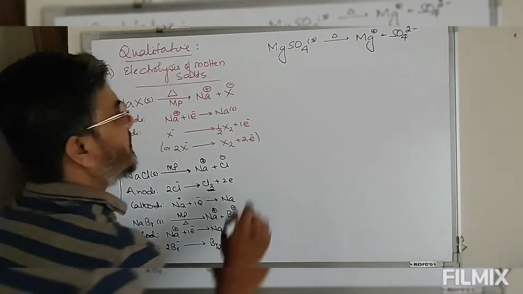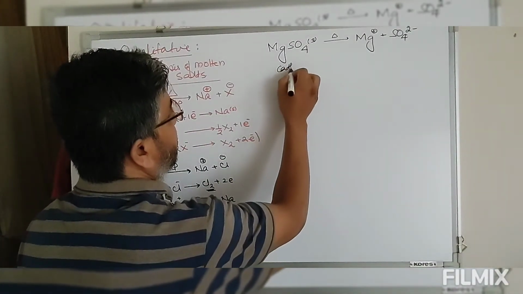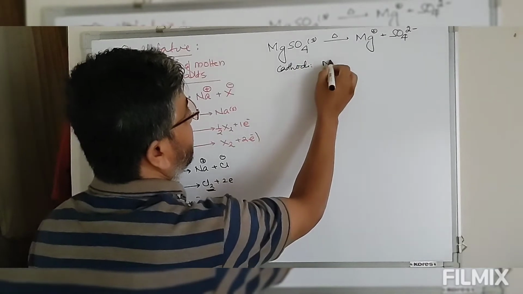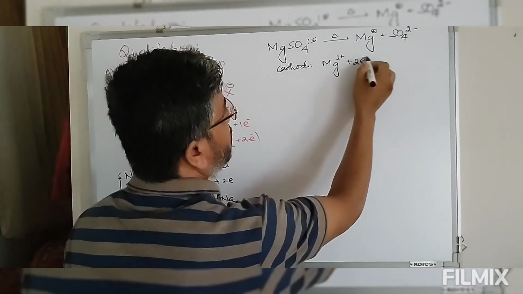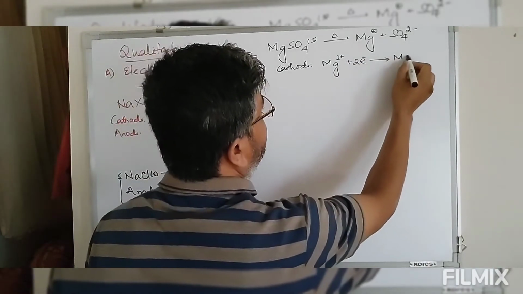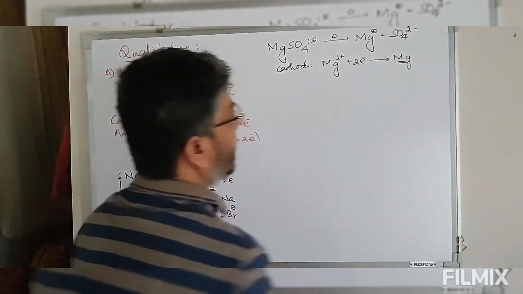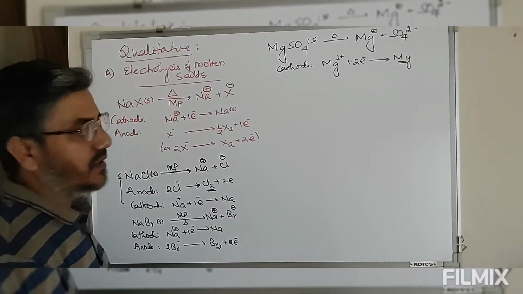Now look at this, magnesium at cathode: this Mg2+ will acquire 2 moles of electrons and is reduced to magnesium metal. So at cathode we are having magnesium metal.